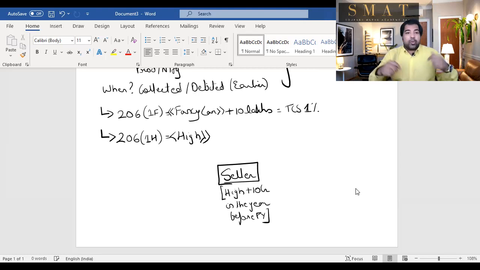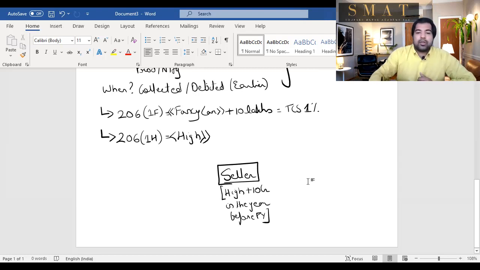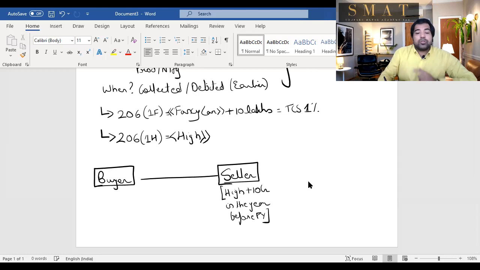So we're in financial year 2021, your exam will be financial year 2021. So in the year 1920, if the seller's turnover has been more than 10 crores, that means is it high? Yes, it is high. And he is selling goods to a buyer, and the buyer has bought goods from this seller of more than 50 lakh rupees, excluding export.